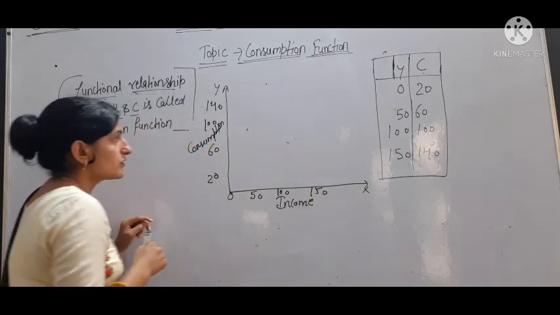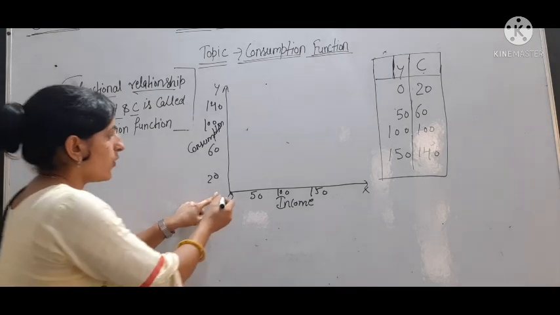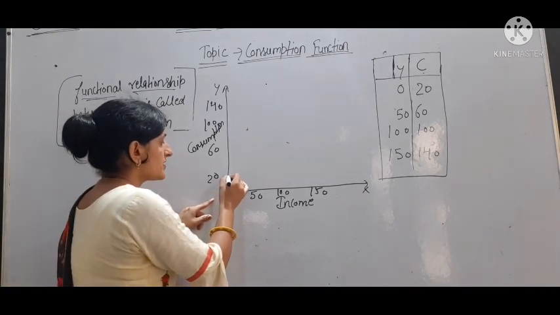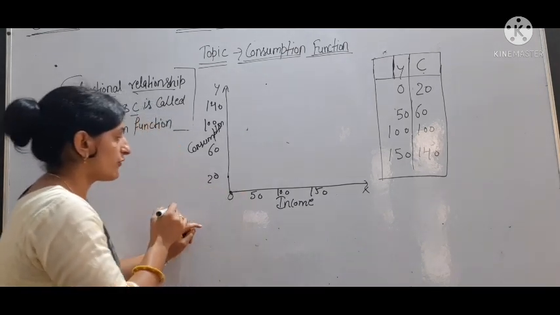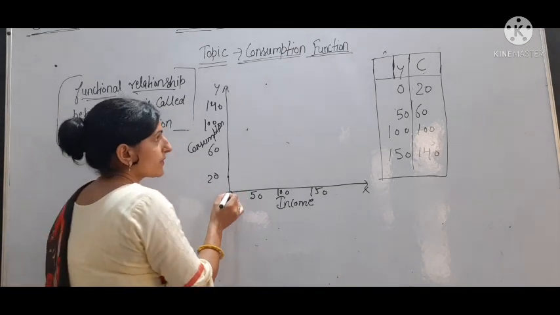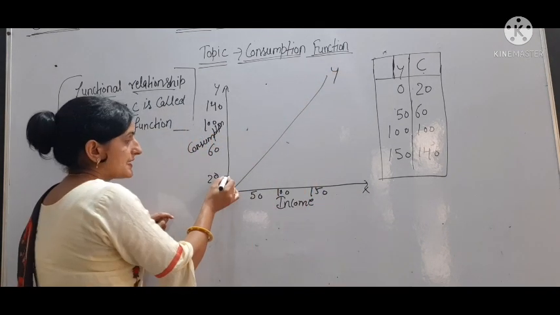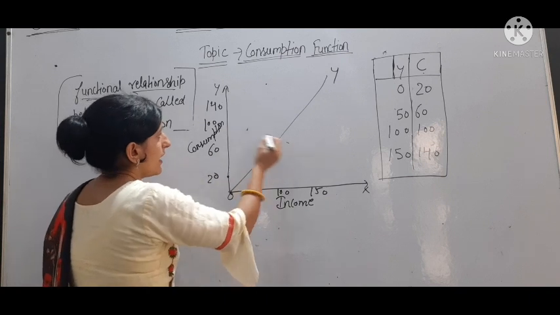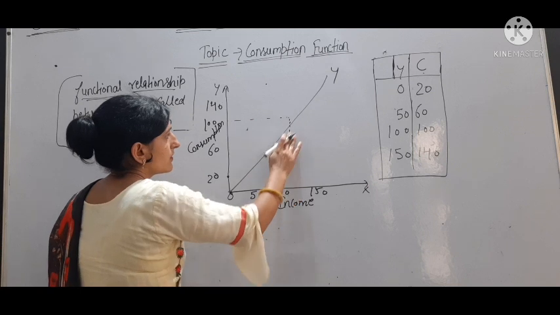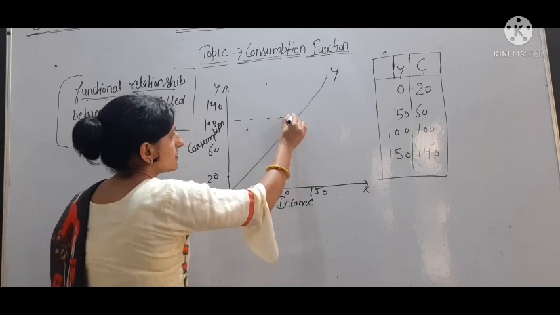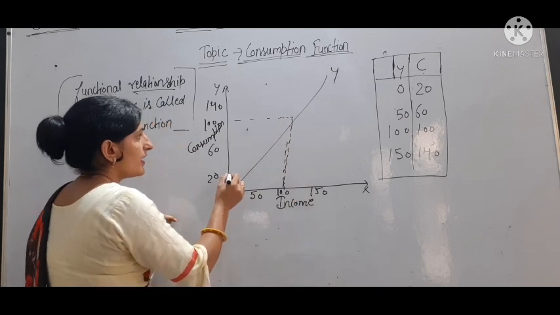Okay. So when income is 0, then our consumption is 20. It means the consumption line will start from here, and the income line will start from here, O, origin. Okay. So Y will start from here, and C will start from here, and on this point C and income both are equal.